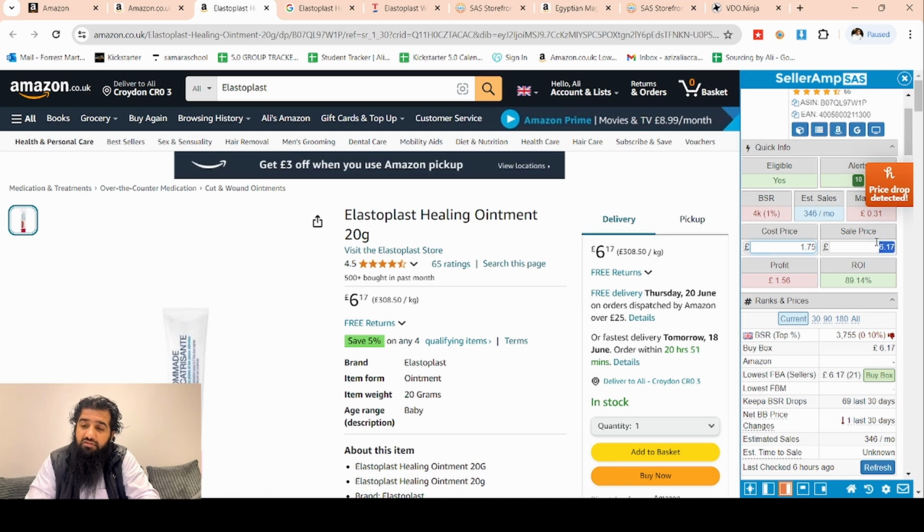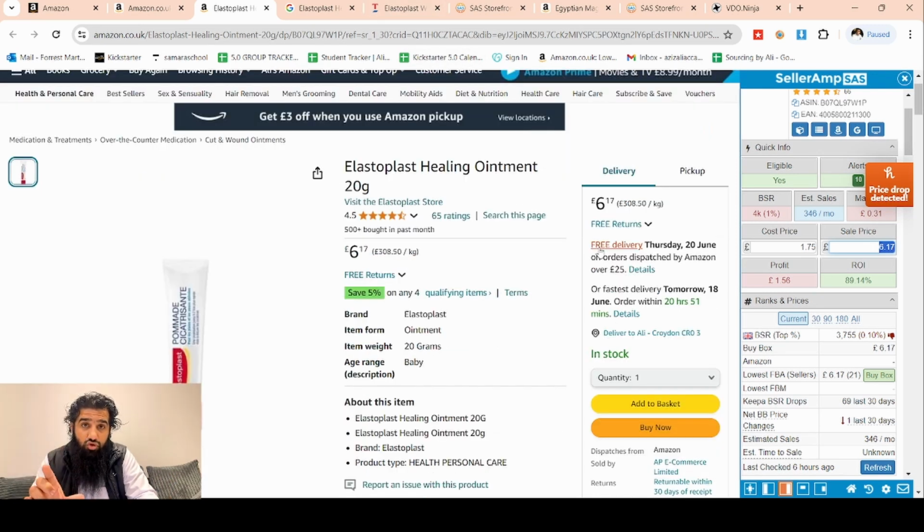We buy it for £1.75, sell it for £6.17, and we get an 89% return on investment. That is a great return on investment. That's just great. Now, if all of this is true, then this is a great online arbitrage product. We are buying it from Tesco, a retailer where there is no minimum order quantity.